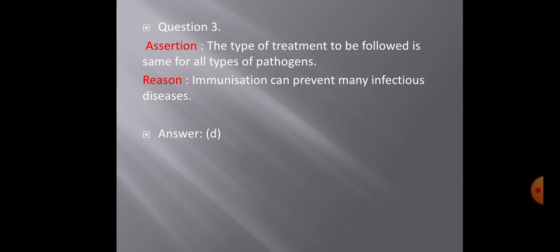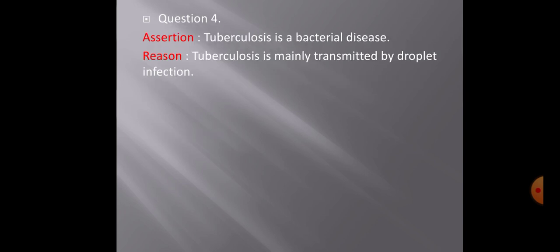So the assertion is totally wrong, whereas the reason statement is correct, because immunization is helpful towards the prevention of many infectious diseases. Got it? Now the fourth question is, the assertion statement is tuberculosis is a bacterial disease. So tuberculosis usually spreads with bacteria, and tuberculosis is mainly transmitted by droplet infection.